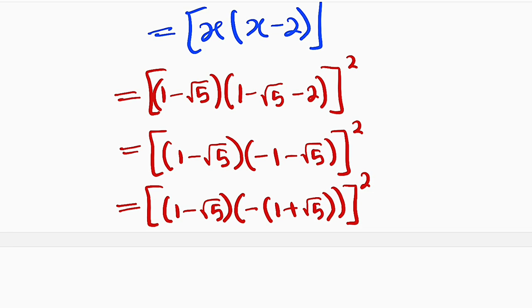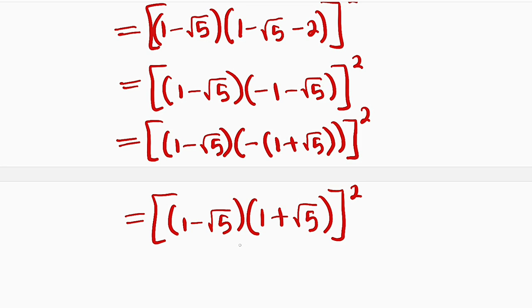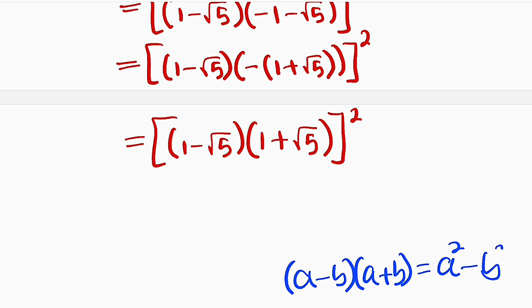Squared. And remember that because of this power of 2, it will change this to positive, so we can simply remove it. And finally, what we have here is 1 minus root 5, then multiplied by 1 plus root 5, something like this. And if you observe, this is nothing but difference of two squares. The only difference is this is minus and this is plus. And once you have difference of two squares, or should I remind you, if you have a minus b multiplied by a plus b, this is equal to a squared minus b squared.